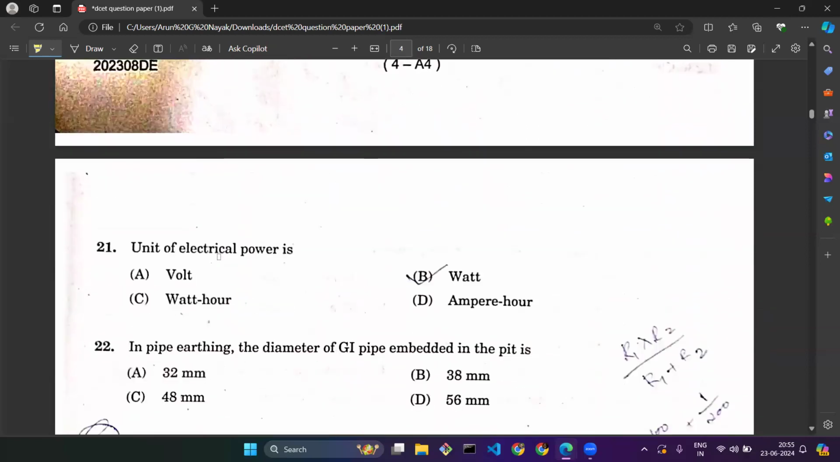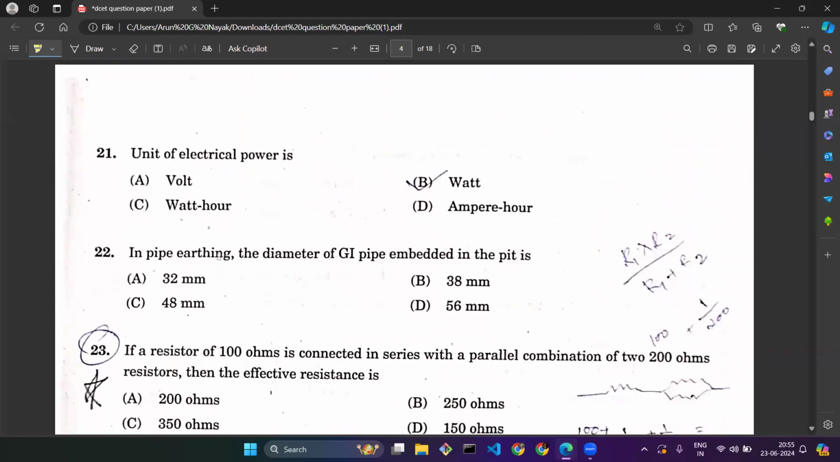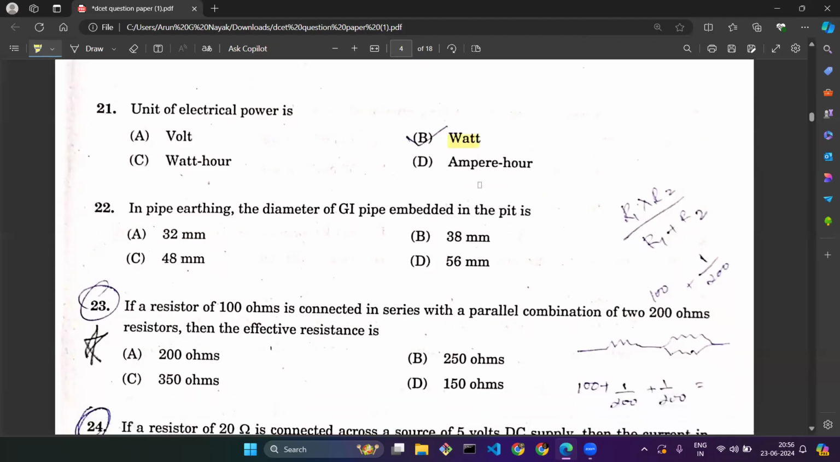Next, we will move forward with question number 21, which is related to electrical engineering. So, unit of electrical power, again a basic question. Unit of electrical power is a watt. Option B, watt.